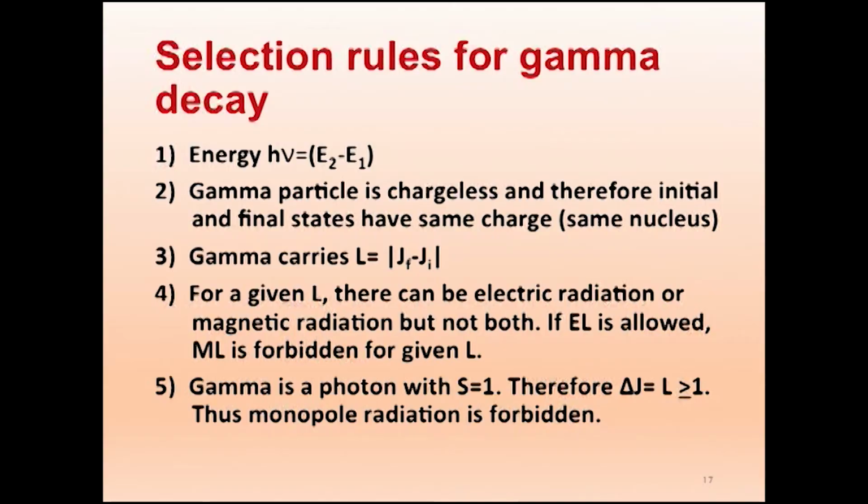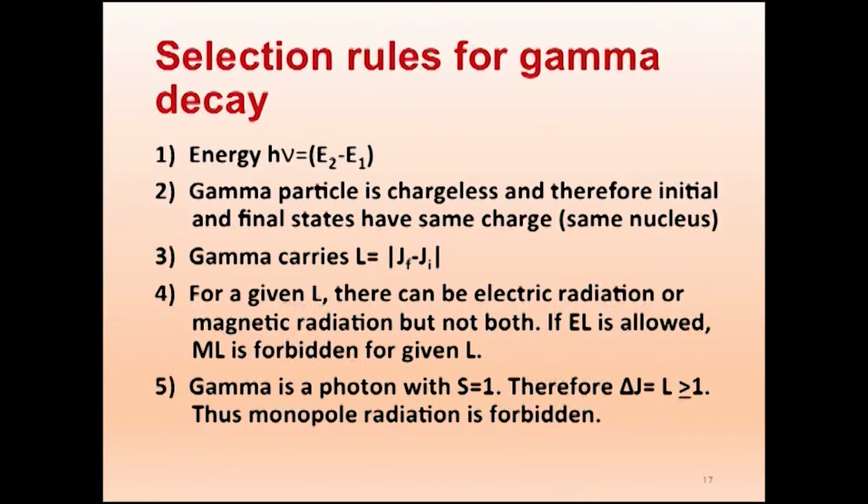So gamma is a photon with S equal to 1. Therefore, what will be the delta J between the parent and daughter? Delta J is equal to L, which must be greater than or equal to 1. Because gamma is a photon and it is a boson, S equal to 1. When S equal to 1, it should carry at least 1. Therefore, the minimum is L equal to 1. L equal to 0 is not possible.